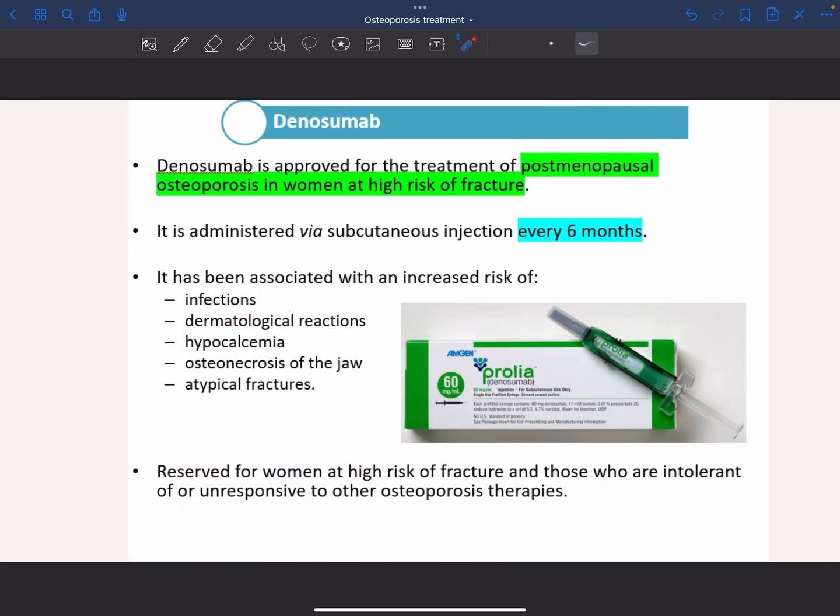Okay, and it is applied subcutaneously every 6 months, and it is approved for the treatment of postmenopausal women at high risk of fracture. It has been associated with an increased risk of infections because it acts on antibodies, or it inhibits a lot of immune mediators. Also dermatological reactions since it's injected subcutaneously, hypocalcemia, osteonecrosis of the jaw, and atypical fractures.